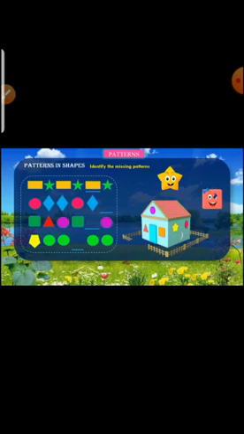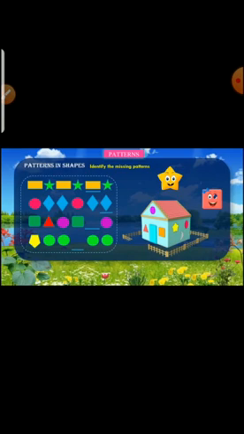Okay, so come to the second row. Circle, diamond, diamond, circle, diamond, dash. So here in this row, each circle is followed by 2 diamonds. So what will come here? Yes, very good. Another diamond. Okay, so circle, 2 diamonds, circle, 2 diamonds. Very good.